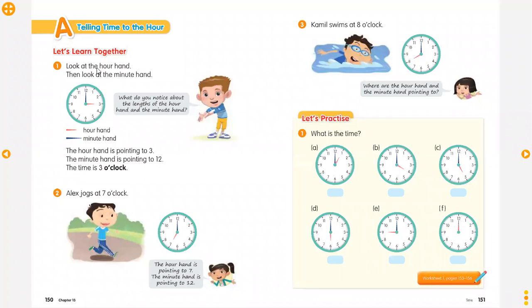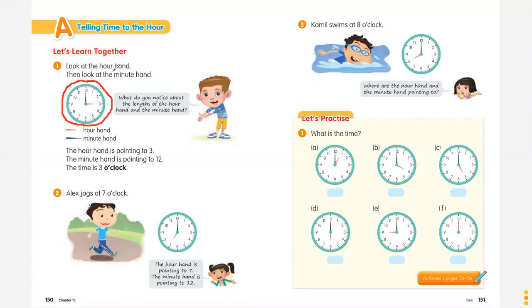Look at the hour hands. The first thing is I want you to know the parts of the clock. Ya, kalian harus tahu bagian-bagian dari jam terlebih dahulu. So I can make sure that all of you have this in your home, right? You have a clock in your home. I think you have already seen this clock.